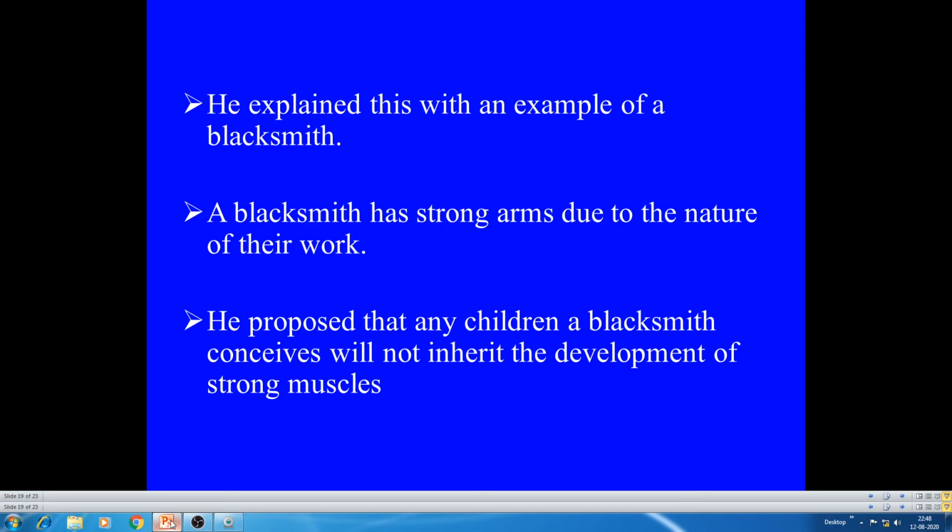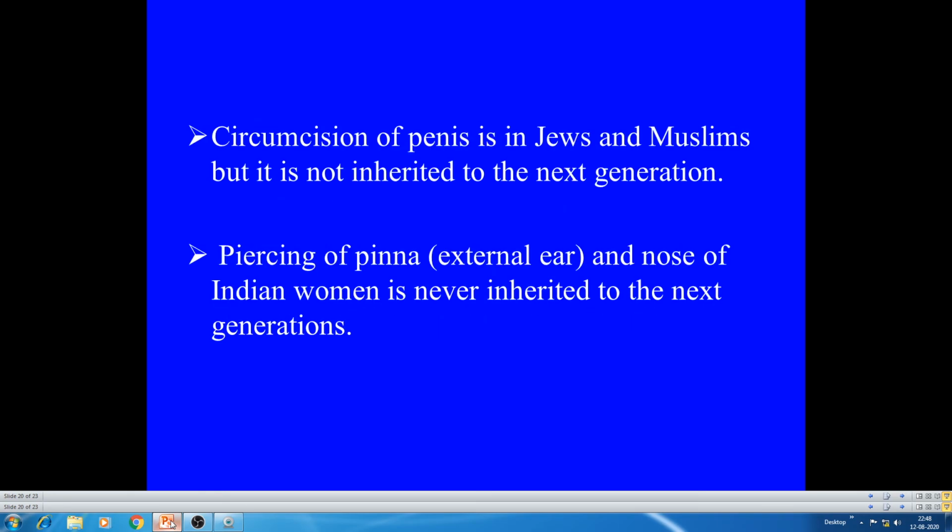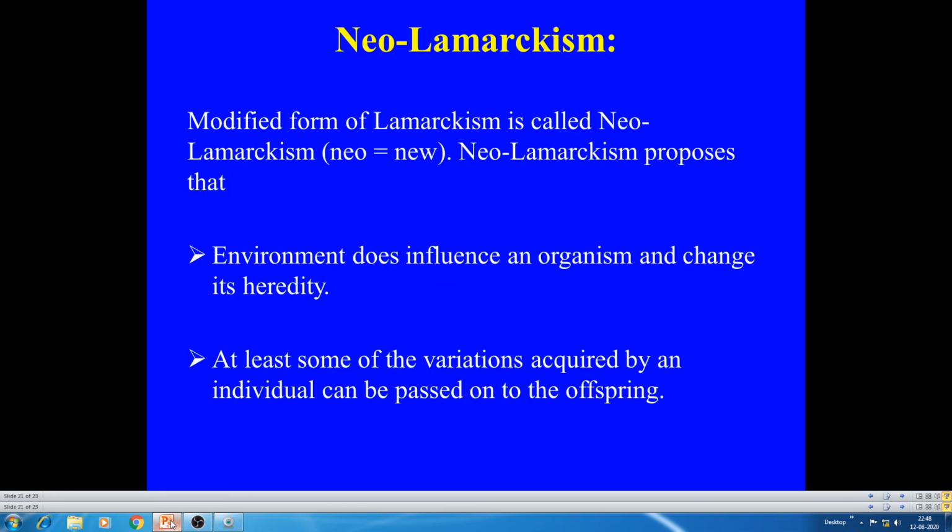Again, we can cite another example: a bodybuilder never transmits his well-developed muscles to his offspring. Similarly, circumcision in Jews and Muslims is not inherited by the next generation. Another typical example, piercing of the pinna or nose in Indian women, is never inherited by the next generation. These are all the evidences to disprove or criticize Lamarck's theory.